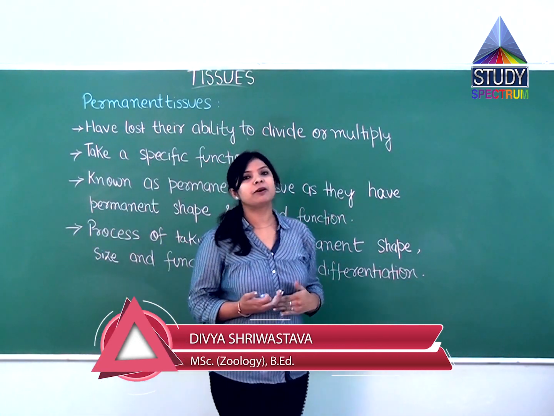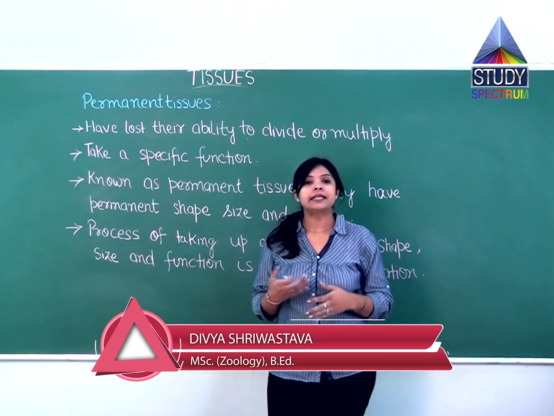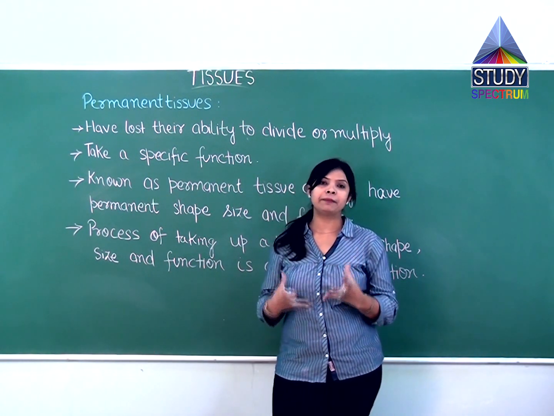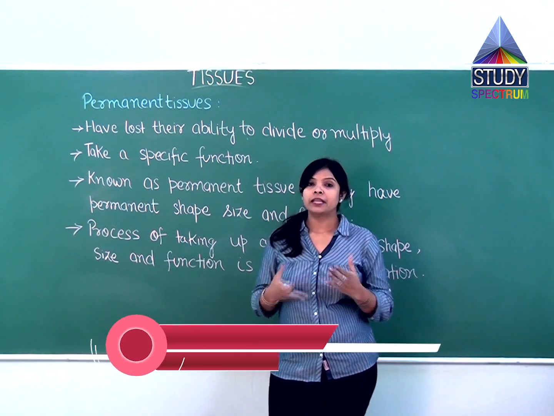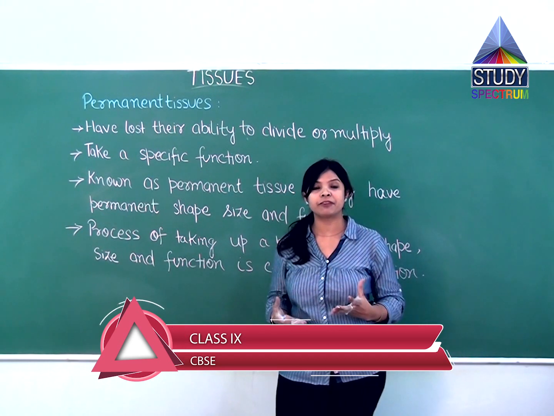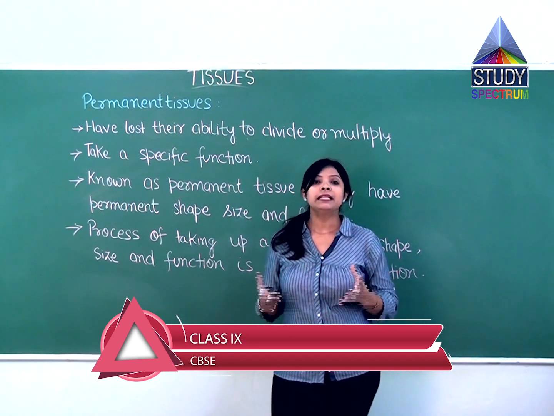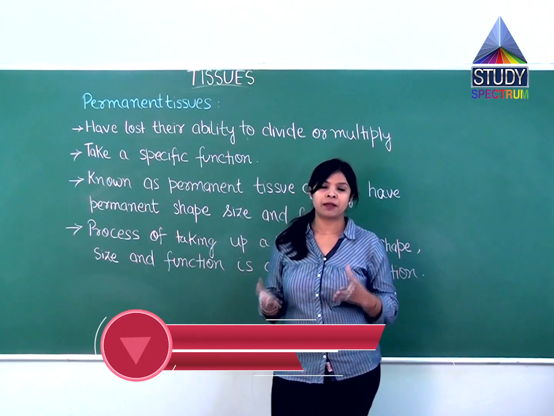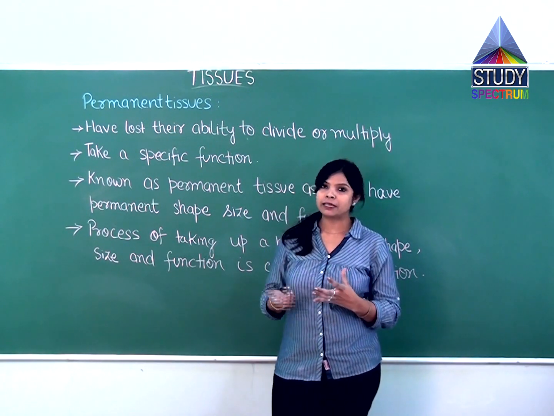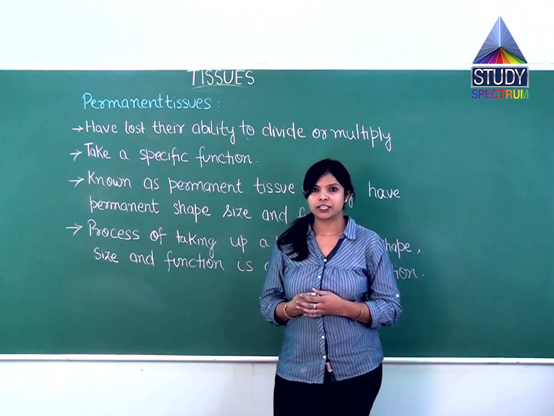Earlier we discussed meristematic tissues and their types. Meristematic means they will be dividing. But if I talk about permanent tissues, they have a specific size or shape. They will not change their shape. Permanent means it cannot be changed. So what are the permanent tissues and what are their characteristics?